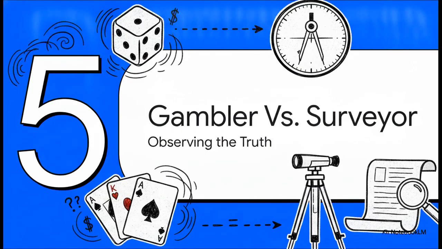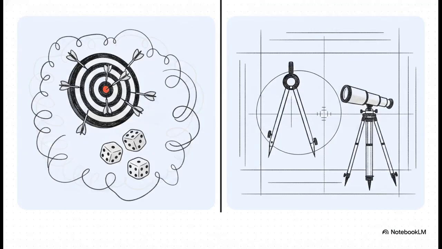Section 5, the Gambler versus Surveyor. To truly grasp why this shift is so revolutionary, we need to personify the hardware a bit. Think of it as a battle over how a machine observes and records the truth. On one side, we have the floating point unit. It's a fast but lossy gambler, just recklessly throwing darts. It uses secret proprietary seed tables baked into the chips to make incredibly fast but ultimately approximate guesses.